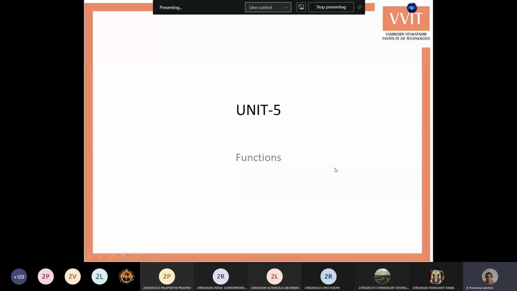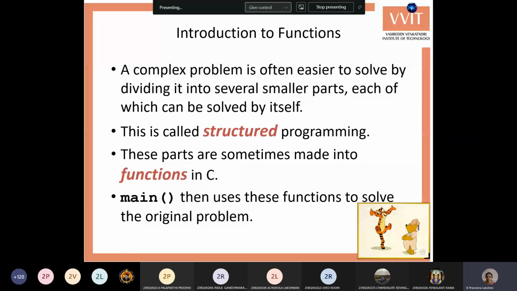A function is nothing but a block of code. Whenever we want to repeat the same block of code more than once, we can go for functions. This is a similar concept to what we have in Python also. Functions are for a repeated block of code.